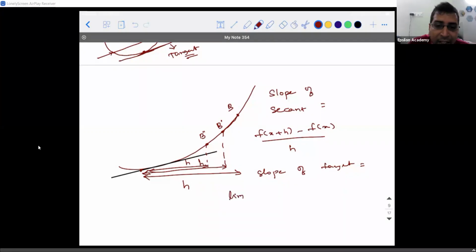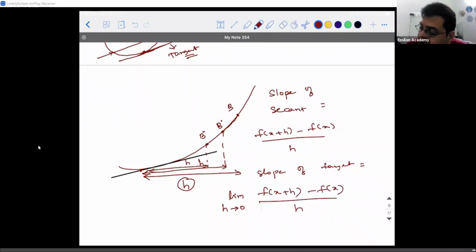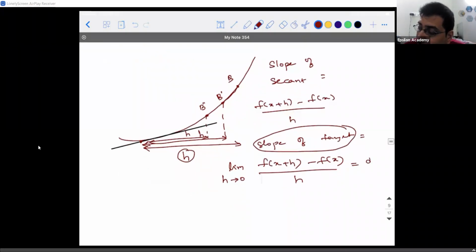Okay. This LIM stands for limit. Which value's limit are you controlling? You are controlling the limit of h. So limit h, you put a hyphen and write it as 0. I'm going to tell you how you read it. You read it as limit h tends to 0, f of x plus h minus f of x divided by h is the slope of the tangent, and the slope of the tangent is what we call dy divided by dx. It's very simple to understand.